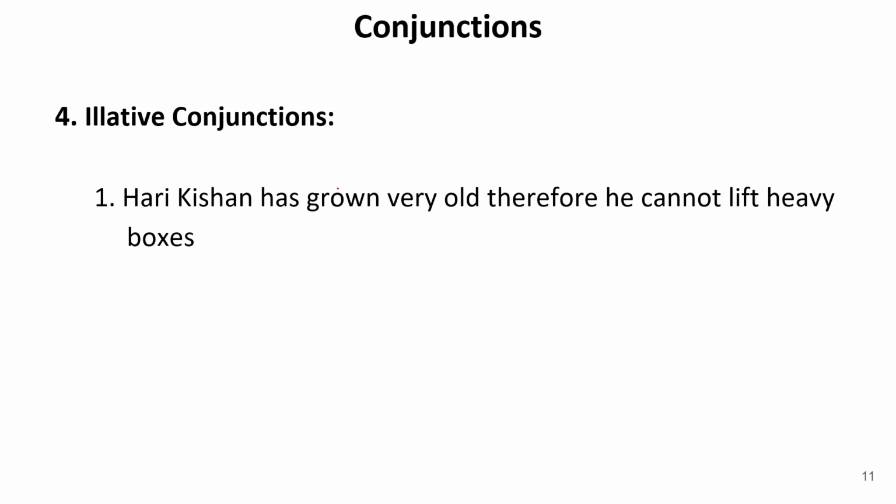Now, these two sentences are separate sentences. Now, if I say Harikishan has grown very old, this is one sentence. Now, let us hide this word therefore. Another sentence is, he cannot lift heavy boxes.